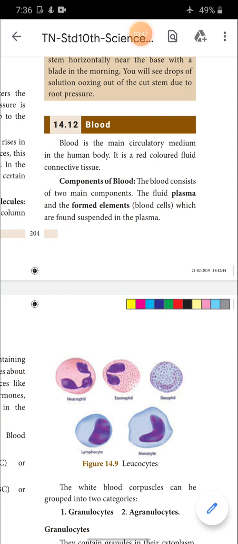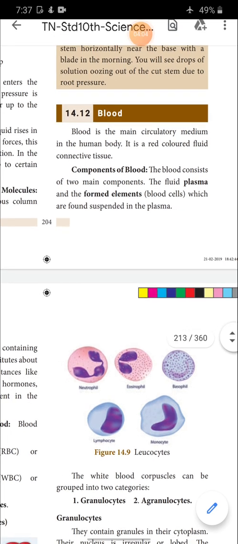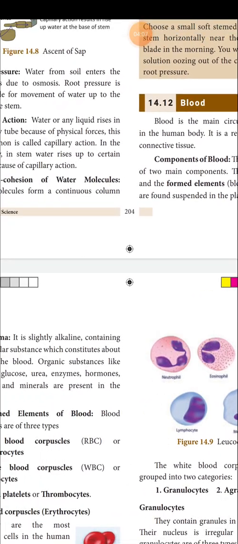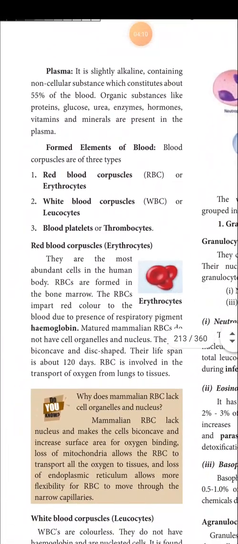So blood consists of two main components. One is the fluid component, that is plasma, and the formed elements or suspended elements or blood cells, which form the solid part of the blood and are suspended in the plasma. So let's see about plasma. What is the nature of plasma? It is slightly alkaline in nature and contains non-cellular substances which constitute about 55% of blood.